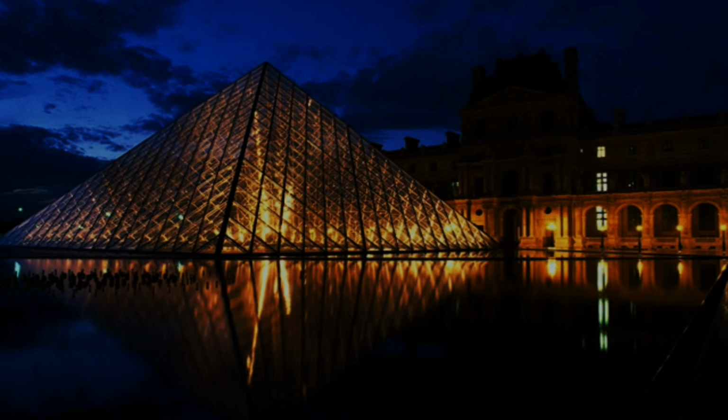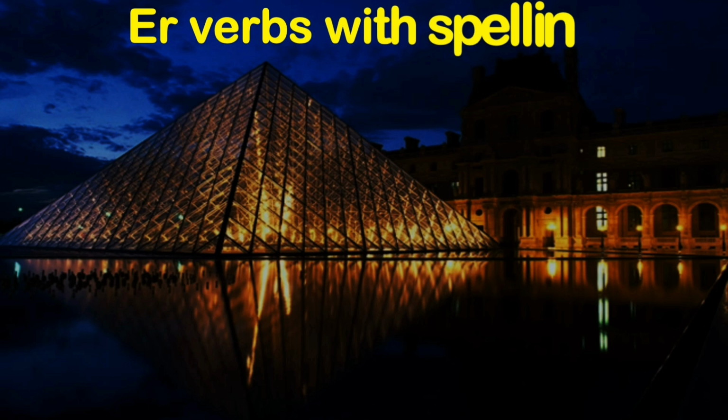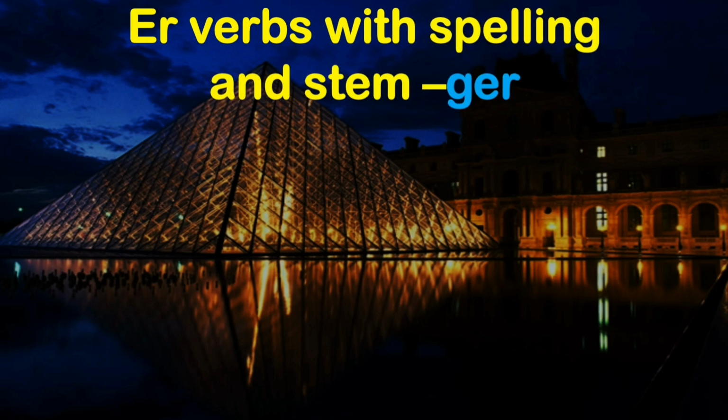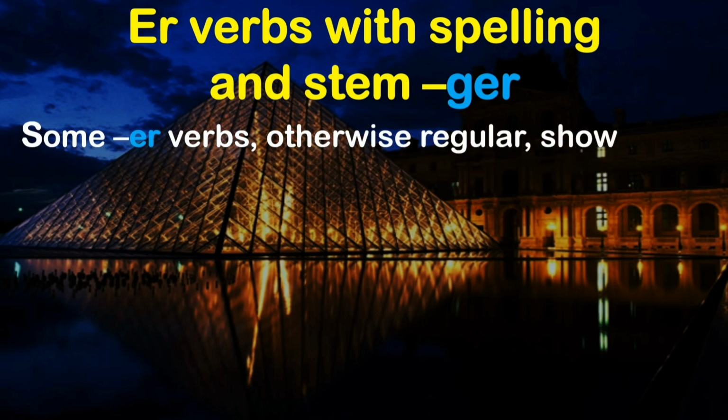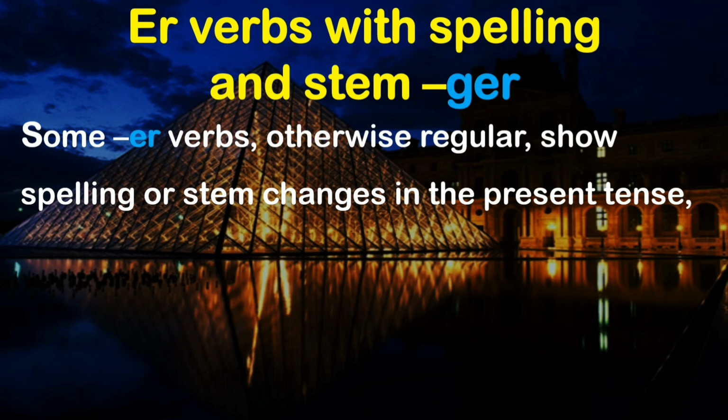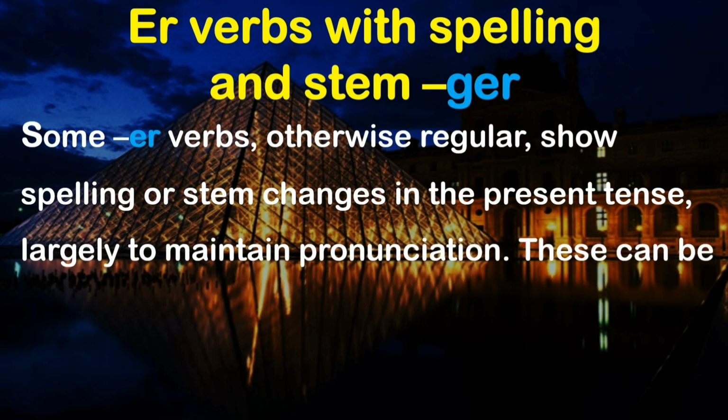Okay, the first one, let us see ER verbs with the spelling stem GER. When an ER group verb ends in GER, what is the irregularity that you can see? Some ER verbs, otherwise regular, as we have already discussed, show spelling or stem changes in the present tense, largely to maintain pronunciation.